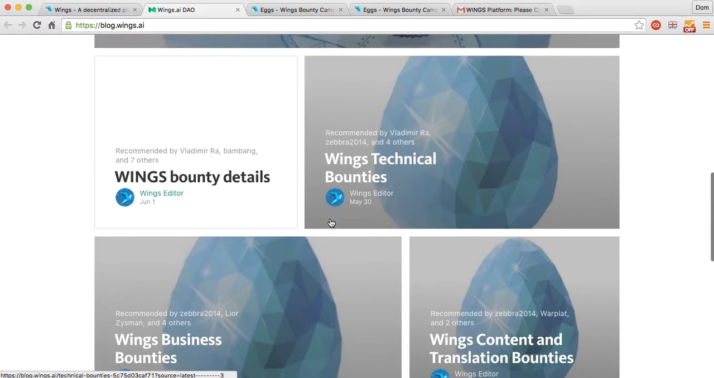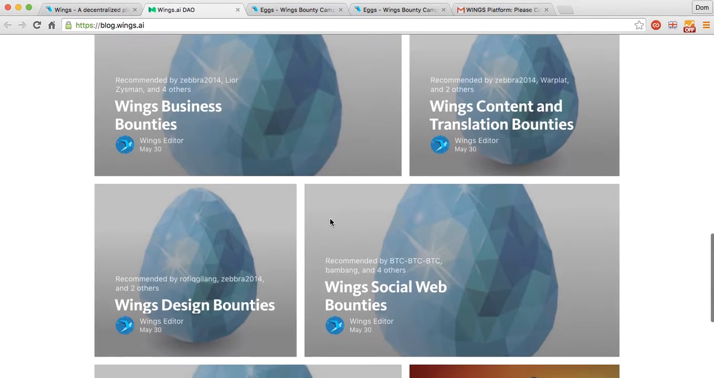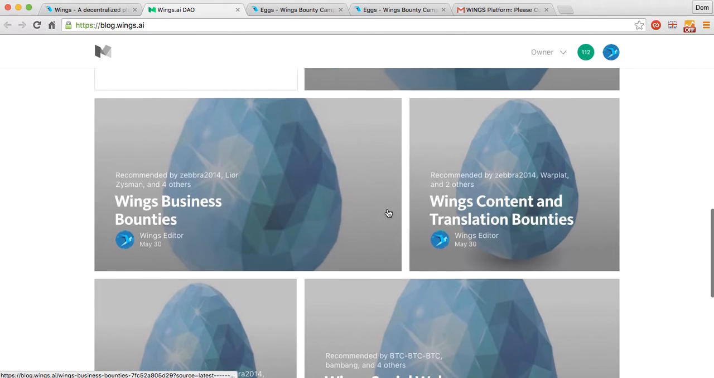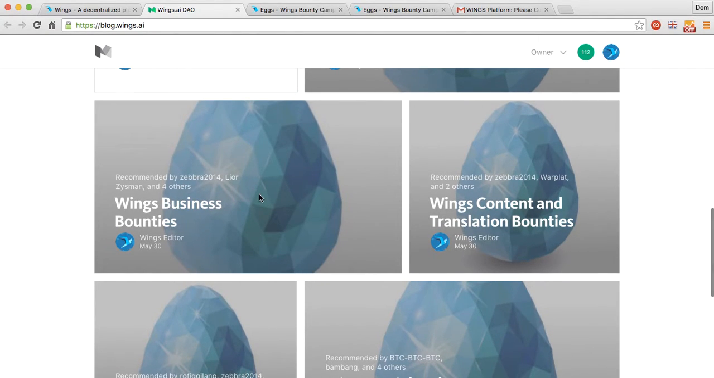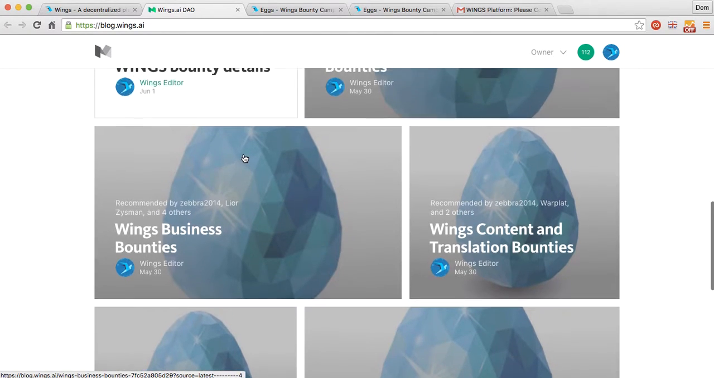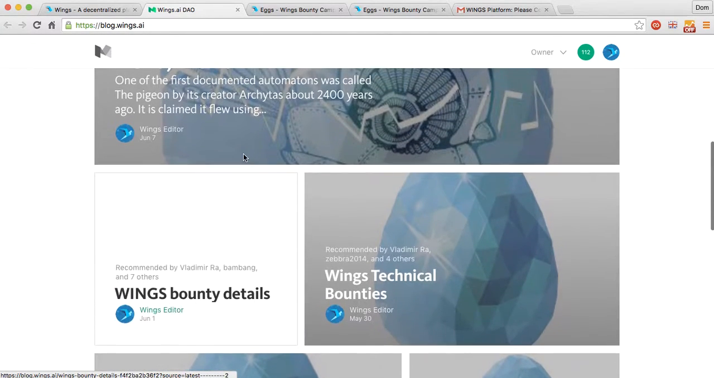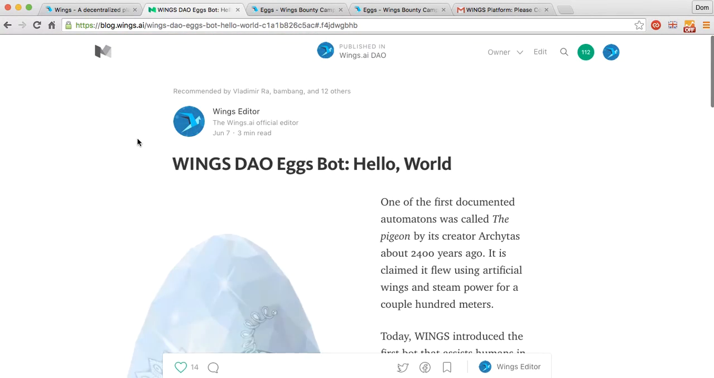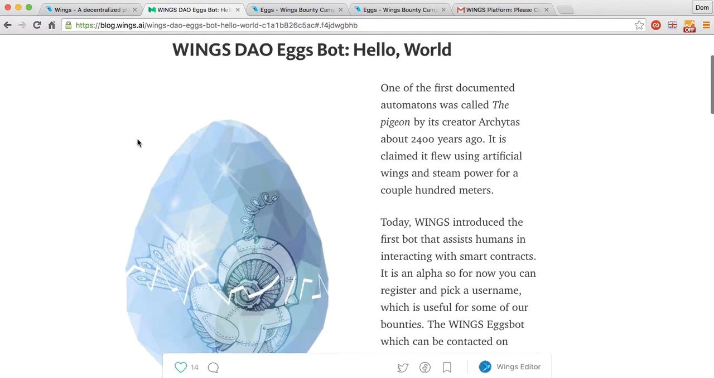And there's various ones, from easy ones as far as signing up for Twitter or making a translation into some other language from the English-based posts that we have, or for connecting the Wings DAO to new DAOs that might want to use the network when it is up to launch their own DAO. So now the first item that we introduced about a week ago was something called EggsBot.